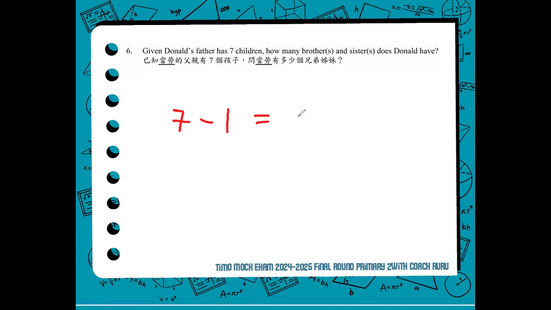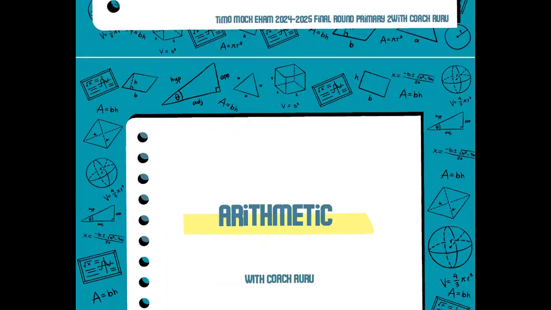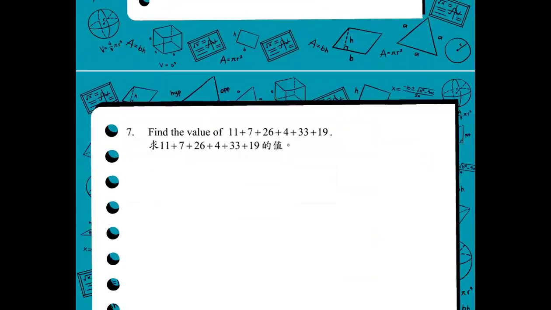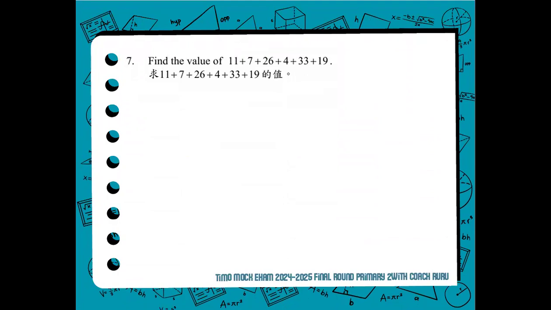So the question is very easy as long as you understand what it's trying to ask. The correct answer for number 6 is 6. Donald has 6 brothers or sisters. Basically, 6 siblings. All right. Now we proceed to number 7, and number 7 will be the first arithmetic question for this set. We find the value of the expression 11 plus 7 plus 26 plus 4 plus 33 plus 19.